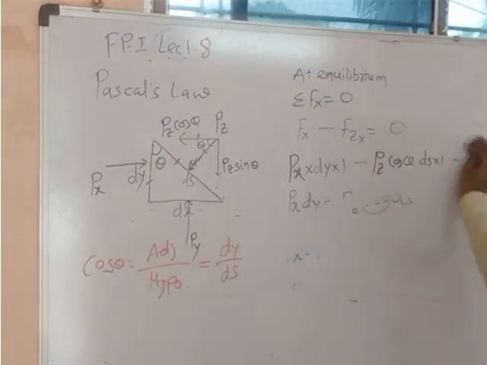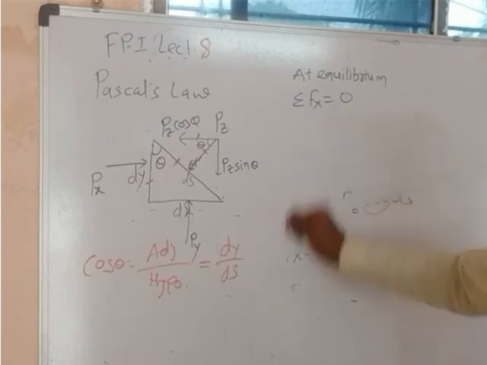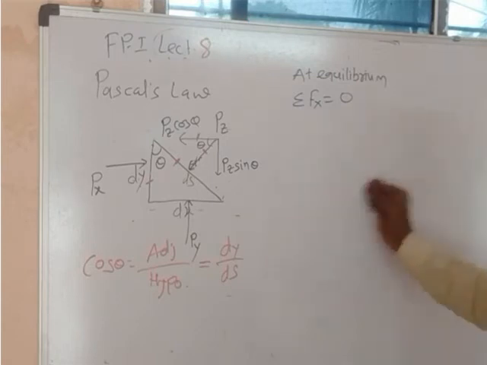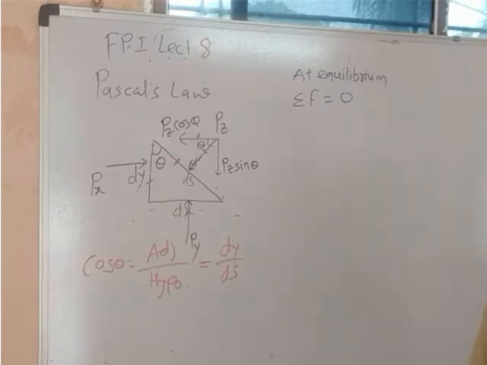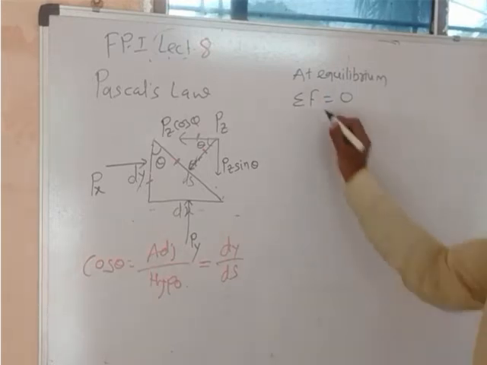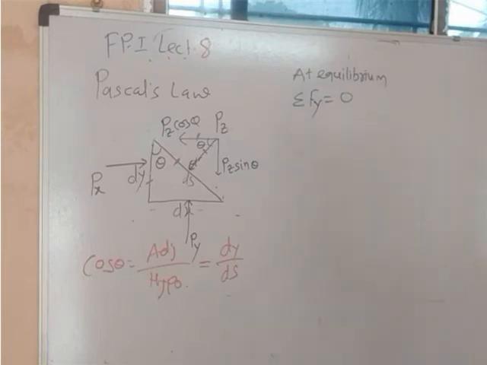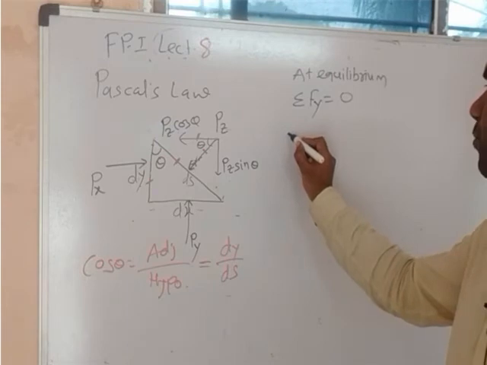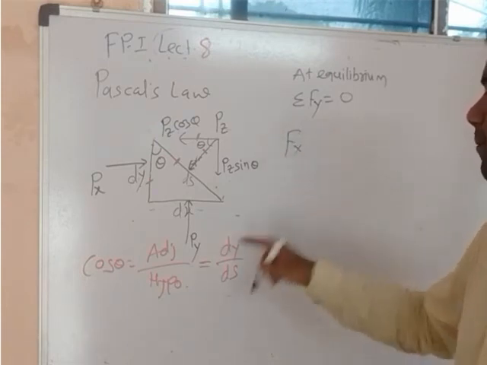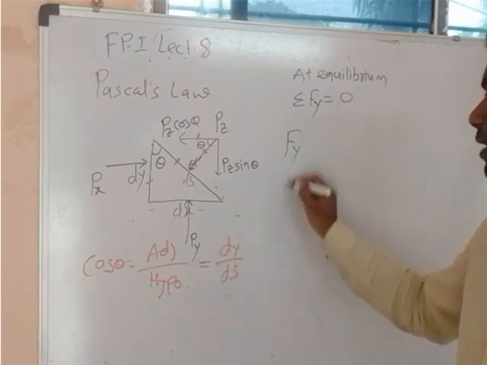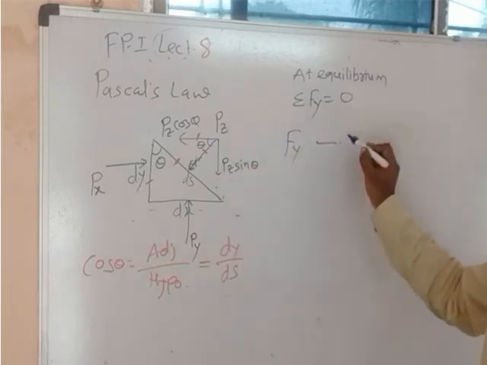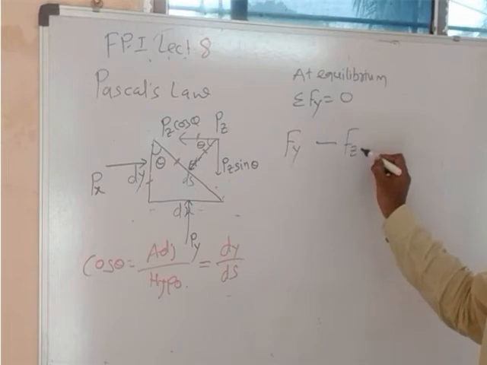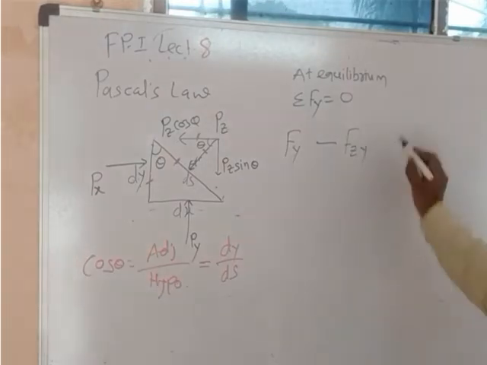Now what will we consider? The summation of forces in the y direction is also 0, as we have taken the summation of forces in the x direction as 0. And what are the forces coming in the y direction? Force number 1 is the pressure force due to this y component, minus this, which is coming downward, that means the force due to the z component in the y direction, equals 0.